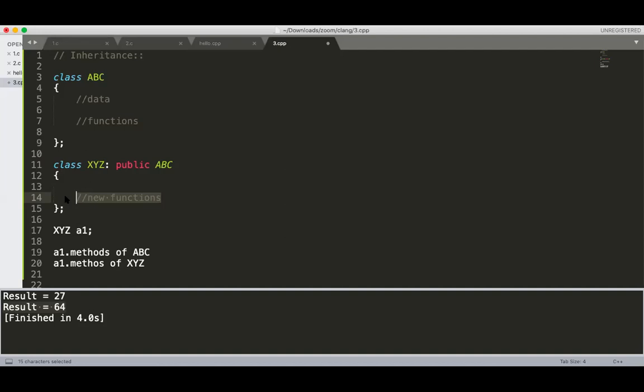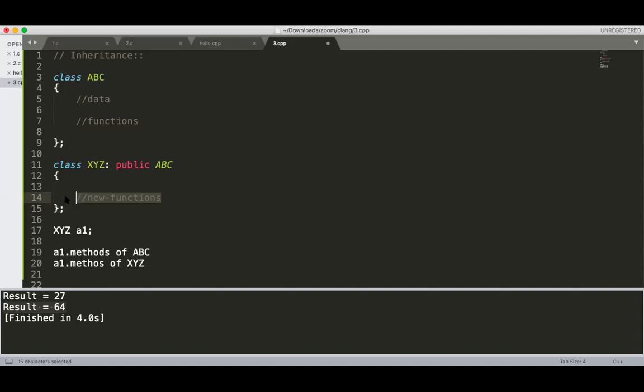Now there are three types of access specifier. The first one is private. Private means it is only accessible within the class. The second one is public. Public means anyone can access. Private means only accessible within the class.